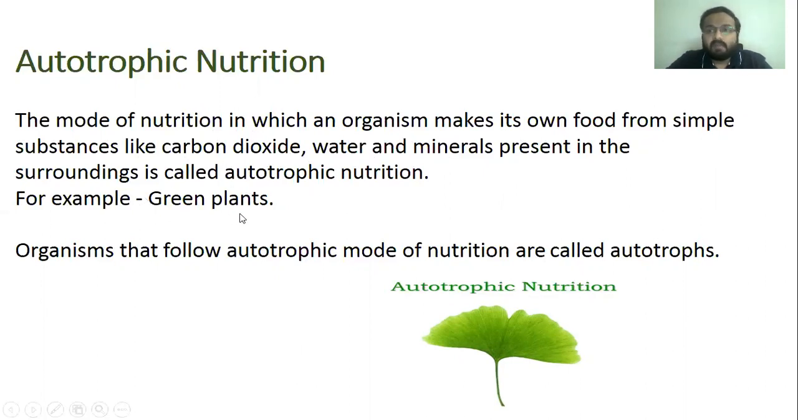So the mode of nutrition in which an organism can synthesize its own food is called autotrophic nutrition. For example, green plants. Organisms that follow autotrophic mode of nutrition are called autotrophs, meaning green plants are called autotrophs.